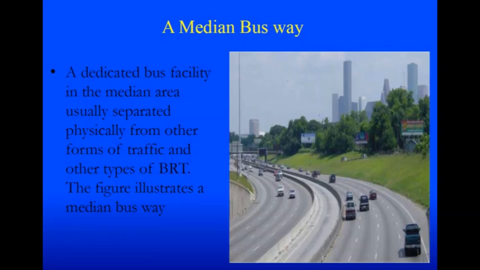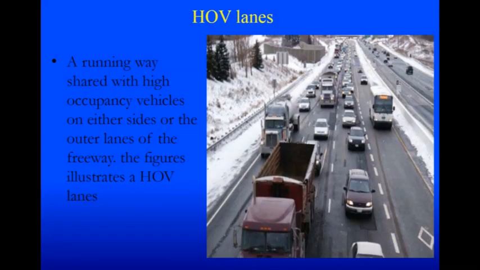A median busway is basically a dedicated bus facility in the median area. The median area is basically the divider area that you call the divider. So you have a separate lane that is physically separated from the other traffic, in which these buses go along. Then you can also have these buses in the HOV lanes. These are the high occupancy vehicle lanes, so a freeway that is shared with these high occupancy vehicles on either side or the outer lanes of the freeway.